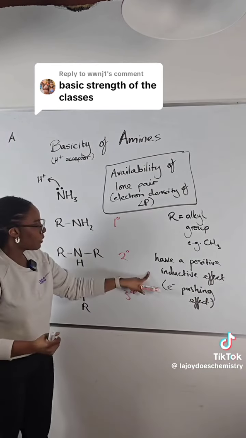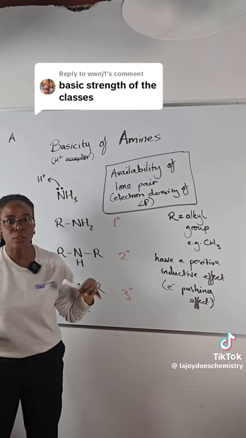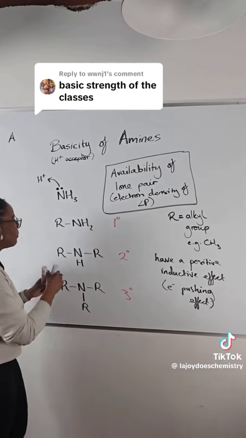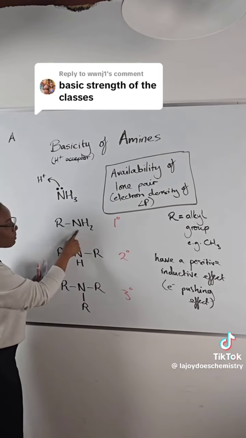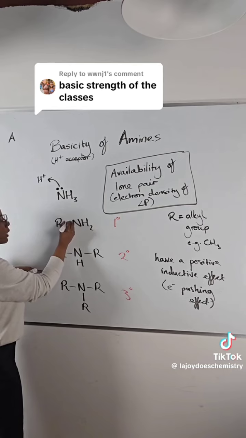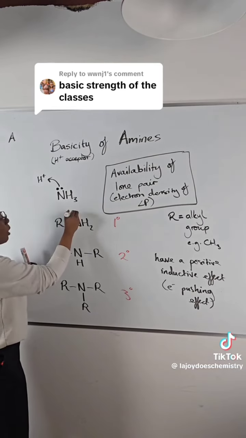So once we think about that, it makes it quite obvious how the strength of our bases will vary. And I'm going to do this in a ridiculous way, so bear with me. A primary amine with just one R group has just got one alkyl group pushing electrons towards it. So that lone pair is going to be more available